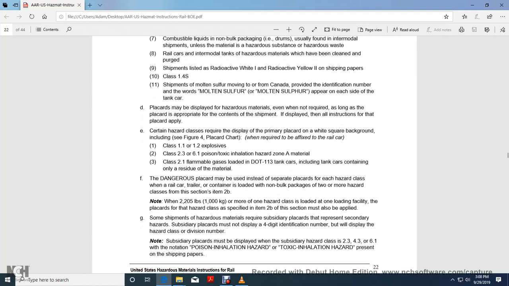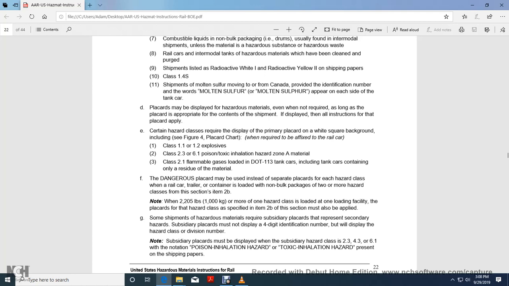D. Placards may be displayed with hazardous material even when not required, as long as the placard is appropriate for the contents of the shipment and is displayed in accordance with the instructions for placards. E. Certain hazardous materials require the display of the primary placard with a white square background, including, see Figure 4 placard chart, when required to affix to the rail car: Class 1.1 and 1.2 explosives, Class 2.3, 6.1 poisonous toxic inhalation hazard materials, and Class 2.1 flammable gas loaded in DOT-113 tank cars, including tank cars containing only residual material, residue of the material. F.